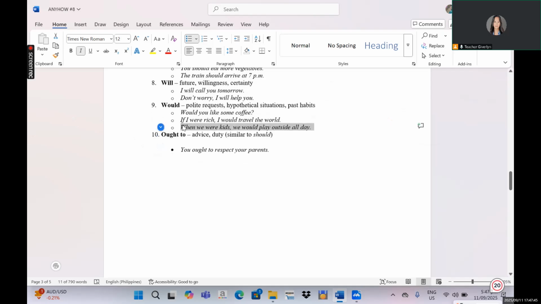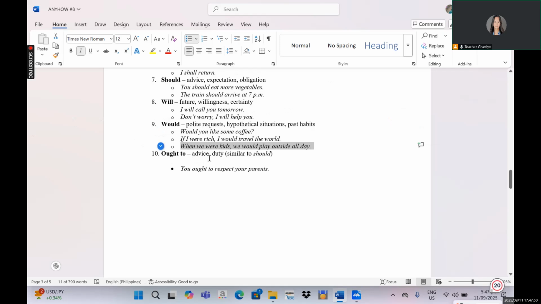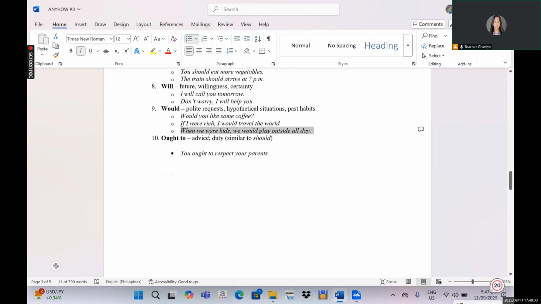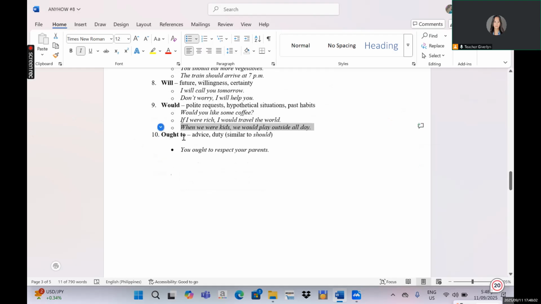Okay, the last one that we have is ought to. This one is also an advice and an obligation. So what is actually the difference between should and ought to? Okay, they are quite similar. However, we use ought to if we are talking about duty and what is morally acceptable, what is morally expected, and what is morally good.